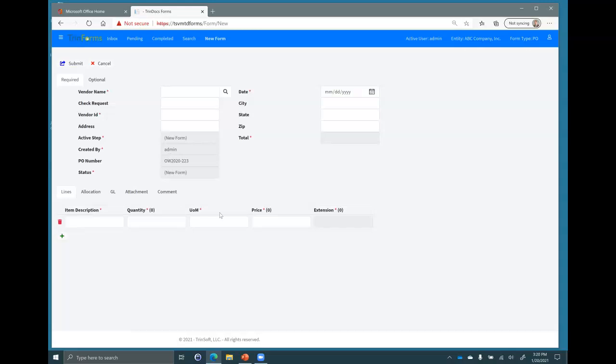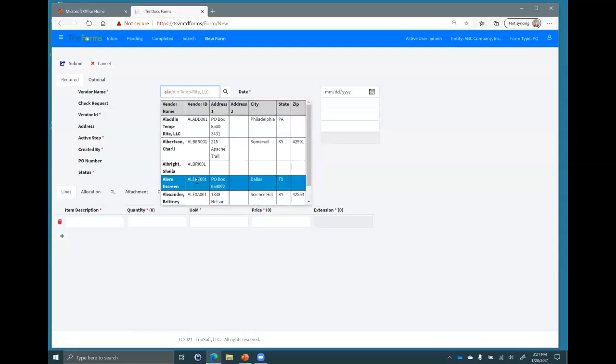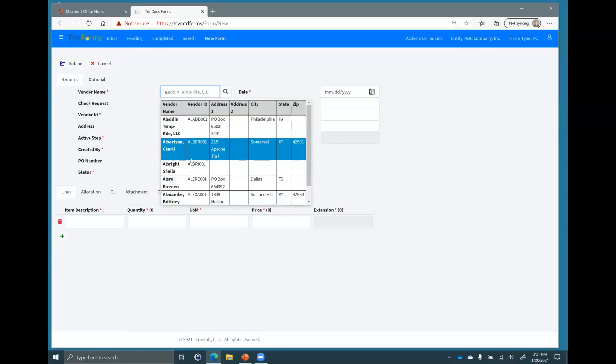And we've emphasized that. First thing I'm going to do is my vendor name. I'm just going to start to type, and notice right away we can see a lookup into my vendor file that's linked to my ERP system. And it's an intelligent search, right? The minute I start to type here, it's finding records for me.